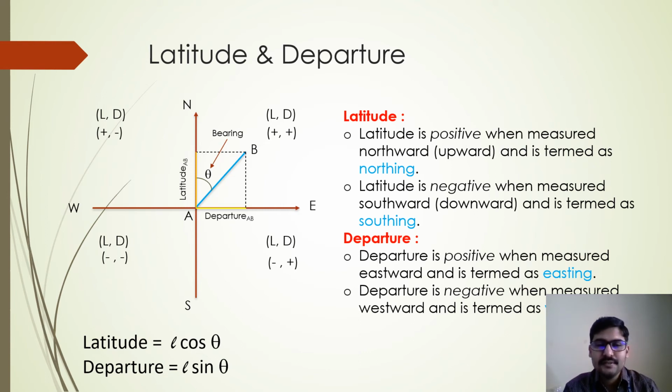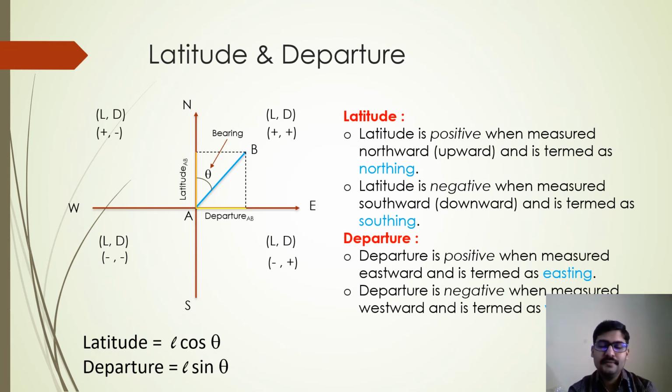So based on this you can see the diagram. So in the diagram, if the line is in the first quadrant, then both latitude and departure will be positive, and if the line is in the second quadrant, then latitude will be positive and departure will be negative, and if the line is in the third quadrant, then both latitude and departure will be negative.